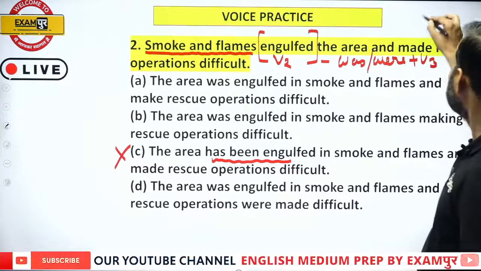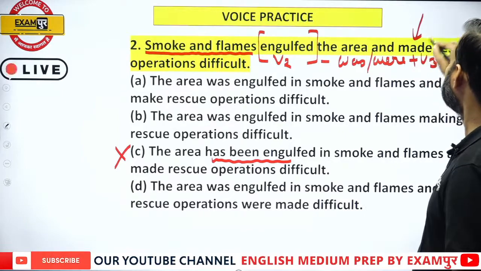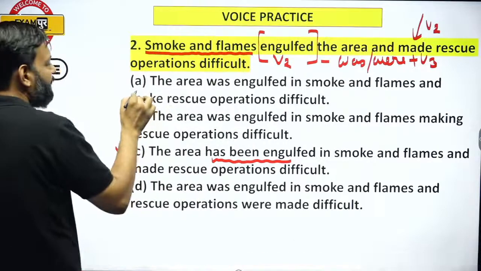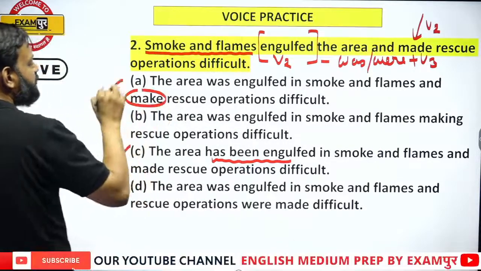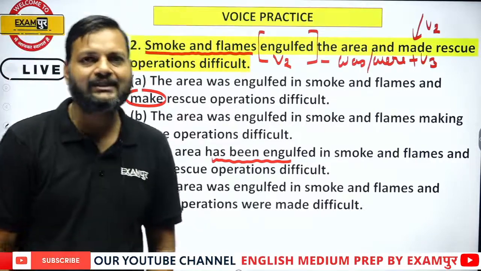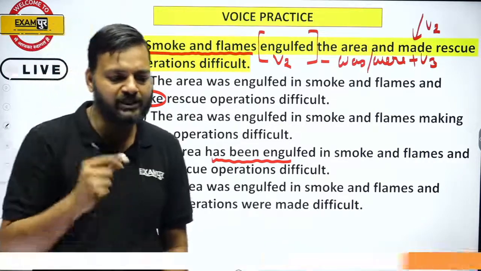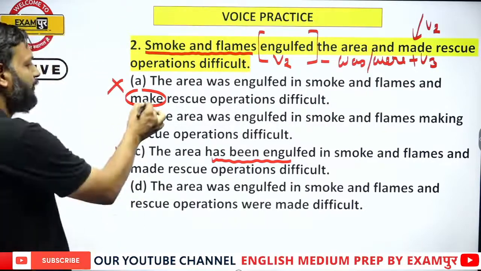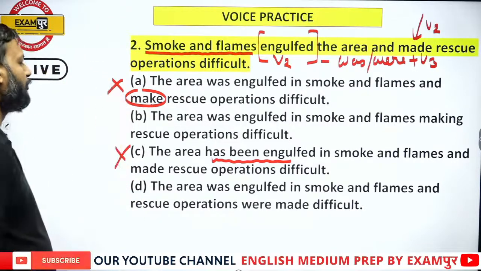Here we have made, like this is also second form, but in option A they have written make, which is wrong, because past cannot be changed into present while changing active into passive. So here, due to this word make, A cannot be the answer.